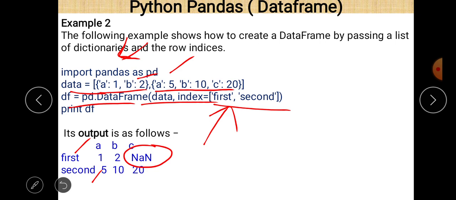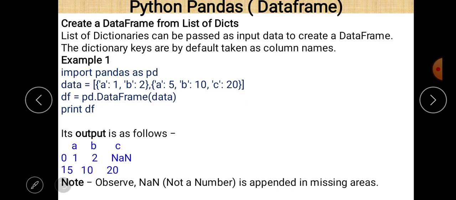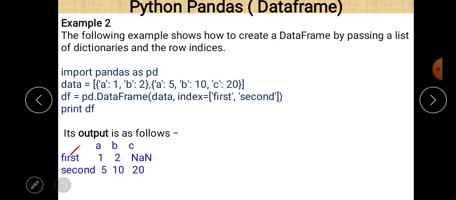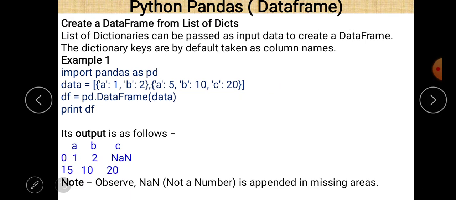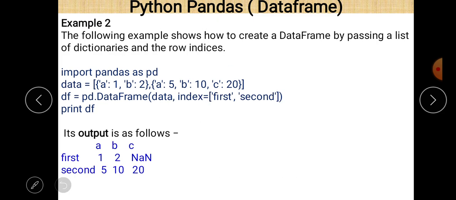Okay, so if you define index values, then it is also possible. Otherwise, the default index values starting from 0 will be there, as in the case of the previous example. If you see the output of these two, we can easily see the changes. Here we pass the index, and in the previous case we didn't pass any index value. The rest of the program is the same in both.